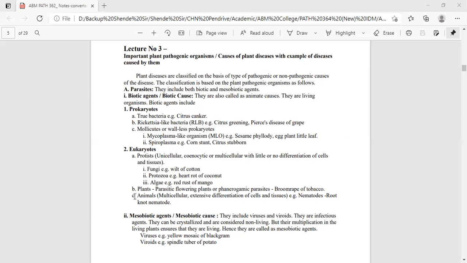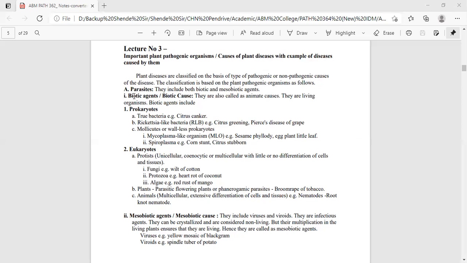And the third, or C, comes under the animal eukaryotes. These are multicellular with extensive differentiation of cells and tissues, the major aspect being nematodes. The root-knot nematodes cause infection mainly in wheat crops, and also on some vegetables and fruits. Nematodes like Anguina cause ear cockle disease in wheat. So that comes under the eukaryote animals, that is nematodes causing infection.